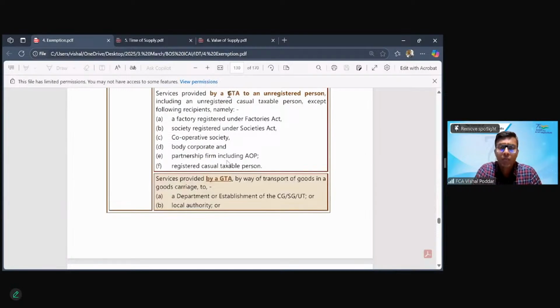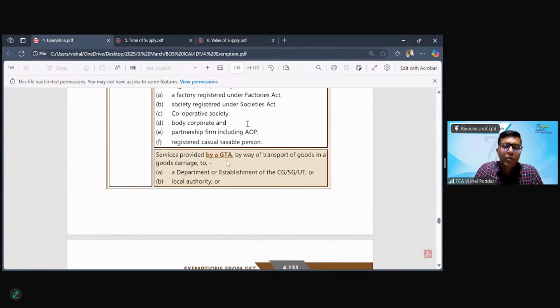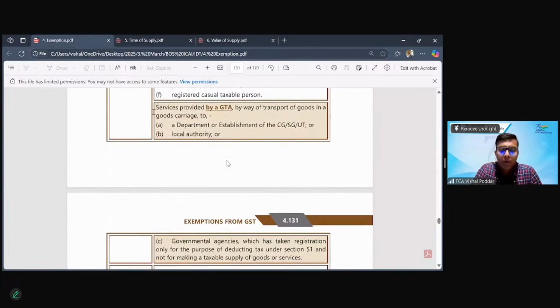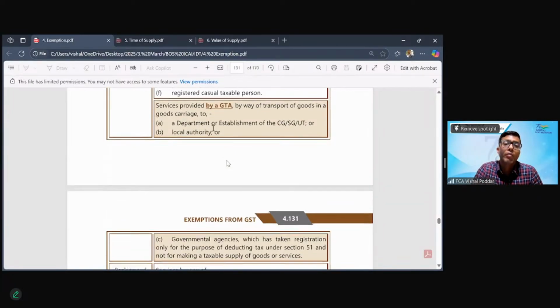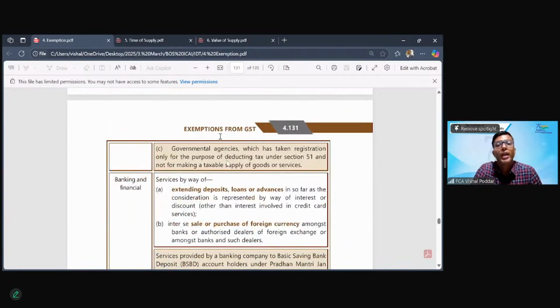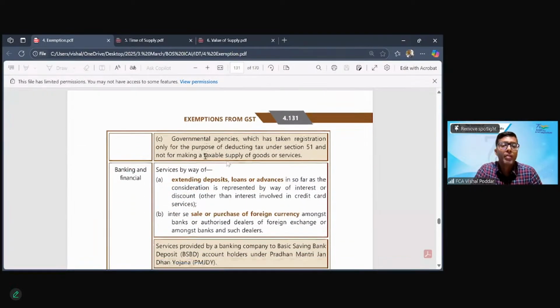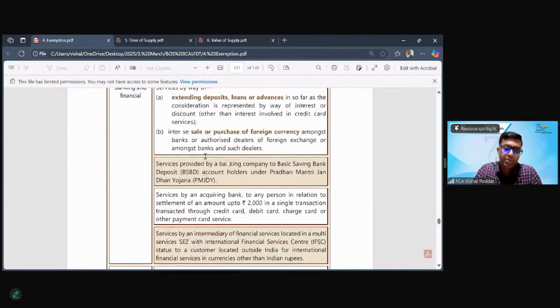Similarly, what else is exempt? Where GTA is providing services to unregistered persons, except these. So these are, you can say, for the purpose of GTA, treated as registered not under the GST law, registered under any of these specific acts. So they would be all taxable. Importantly, where the GTA is doing service for some government or government department, that would be exempt. So these are some important points which you have to keep in mind relating to GTA.